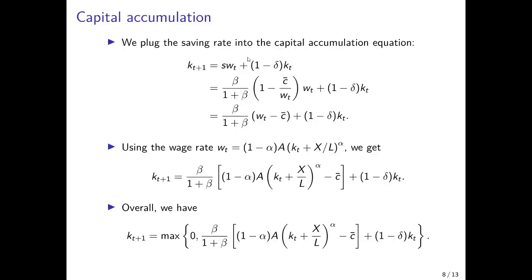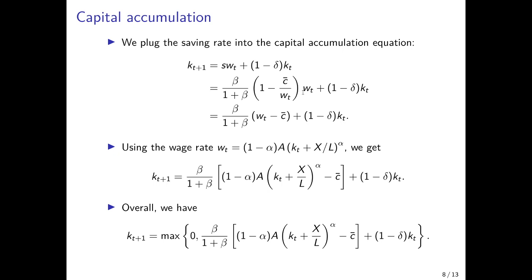Next, we need to write down the capital accumulation equation. And in a basic form, we know capital per worker is given by gross investment, that's the same as in the basic version of the model, plus the capital per worker that is carried over from the previous period, minus depreciation of capital per worker. Now, however, the difference comes into play because we plug in the saving rate from the previous slides that we derived there, and we see the saving rate now is not the constant beta divided by 1 plus beta as it was in the basic version, but it also includes the term in parentheses that depends on the wage rate and therefore depends on time.